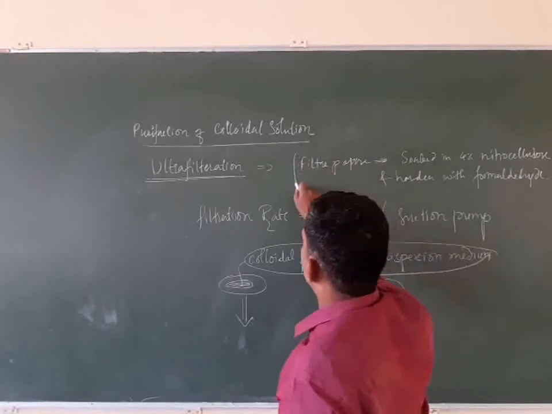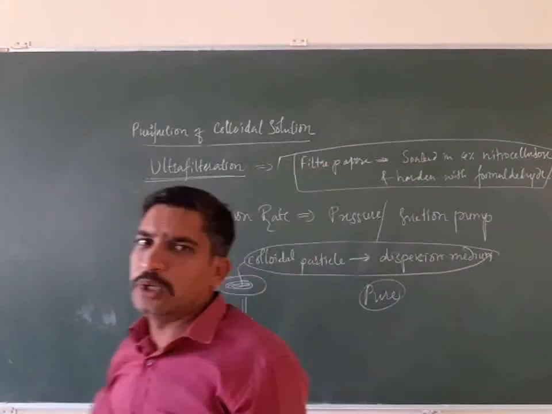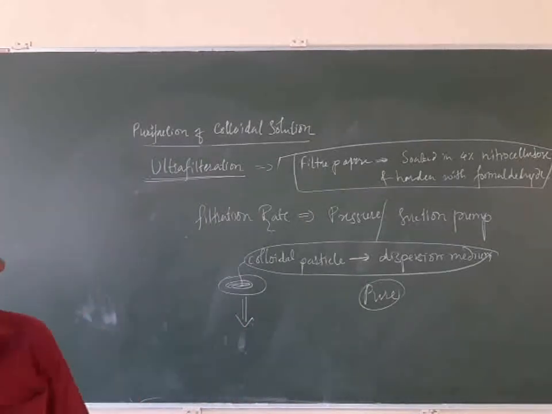Why are we doing this? To reduce the pore size.